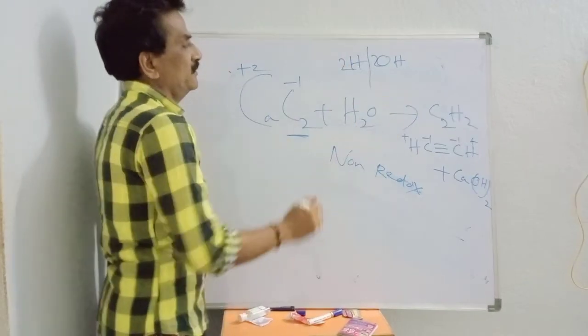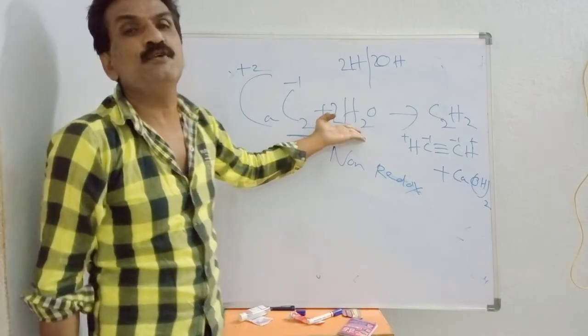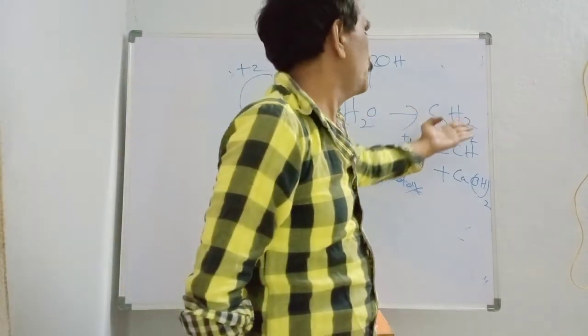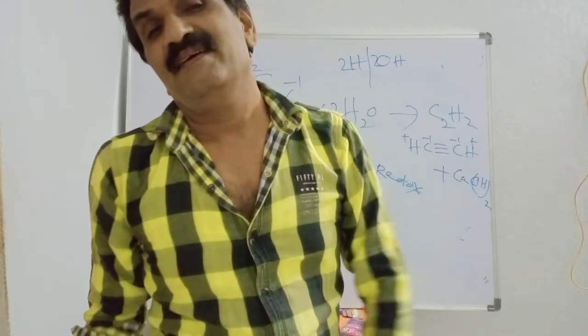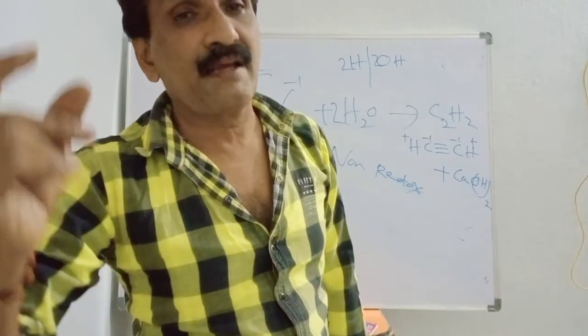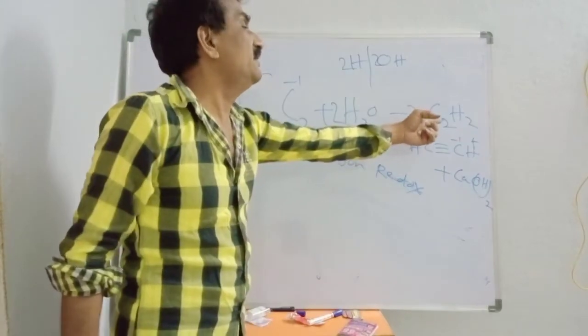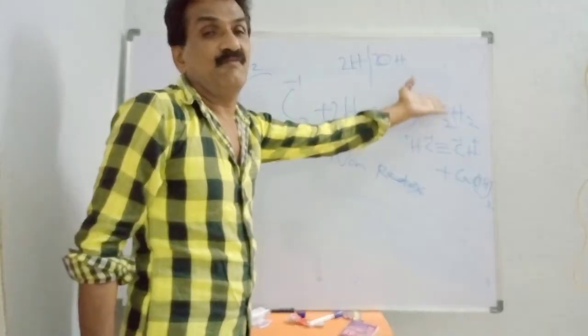C2H2, okay. So CaC2 plus 2H2O gives C2H2 plus Ca(OH)2. Calcium carbide reacting with water, or calcium carbide undergoing hydrolysis, we get acetylene. This is nothing but it forms acetylene.